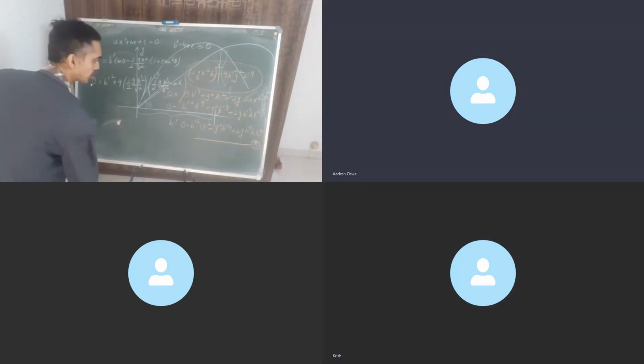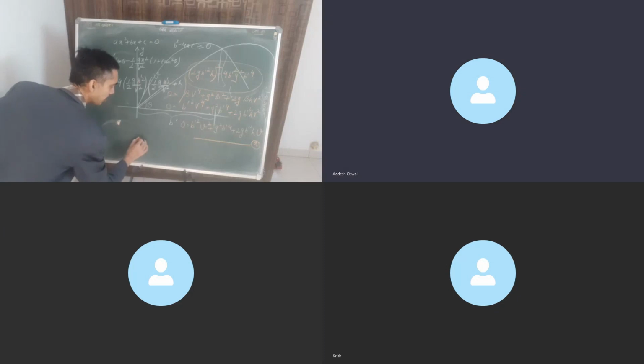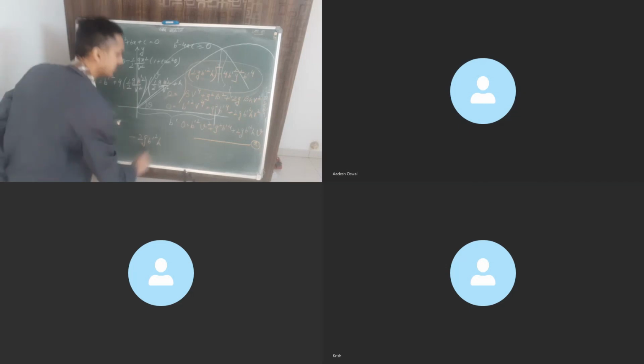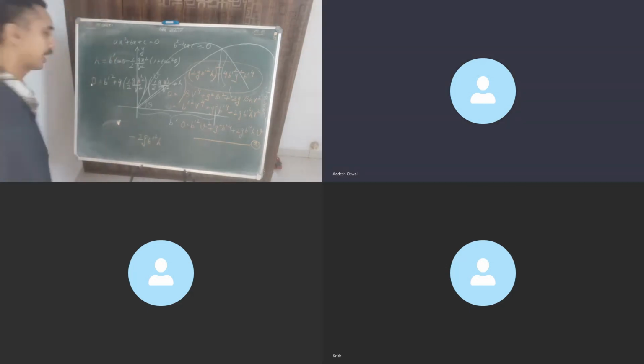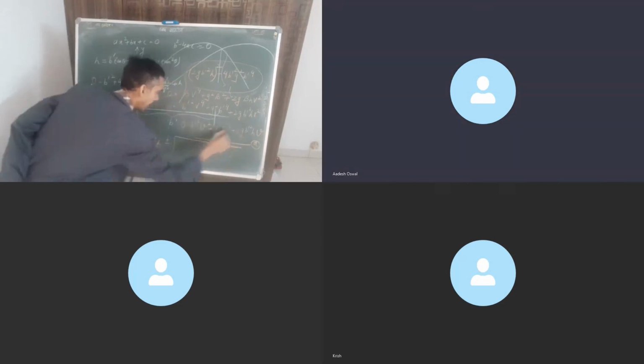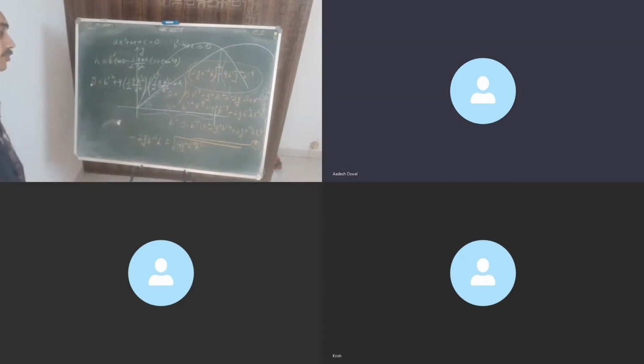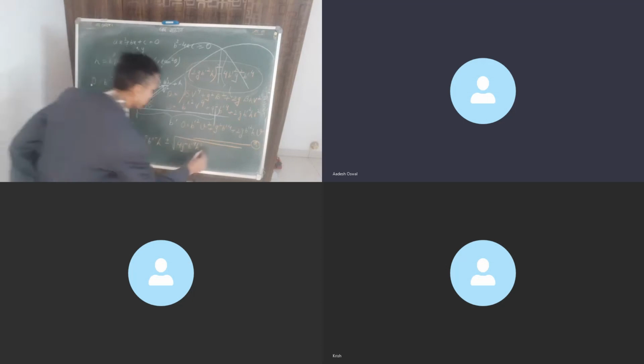Tell me what will be the roots. Minus of B, minus of 2g b prime square h, correct? Yes, sir. So plus minus under root B square, so 4g square b prime raised to the power 4 h square, correct? Yes, sir. So minus 4b prime square.